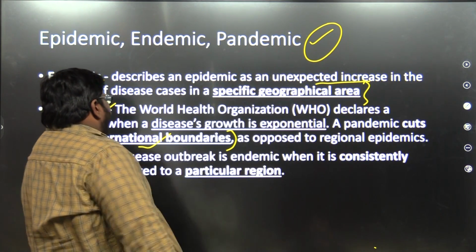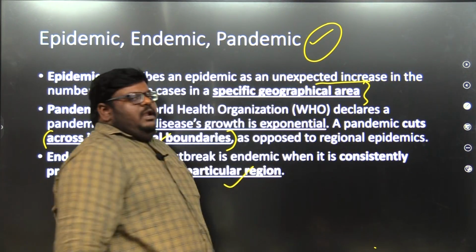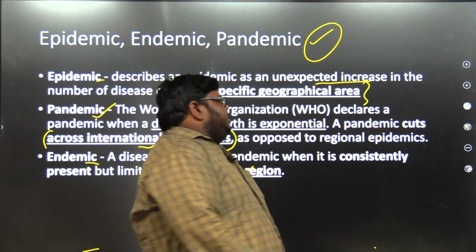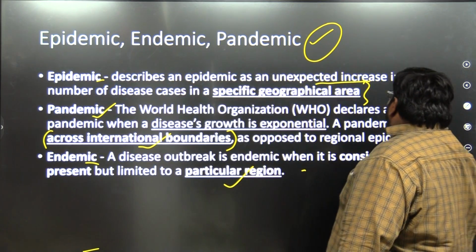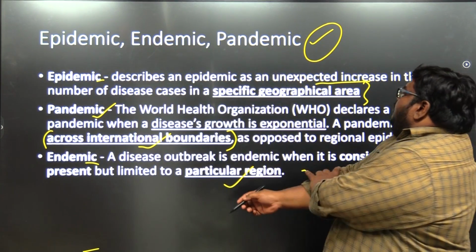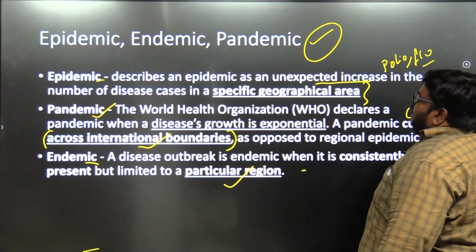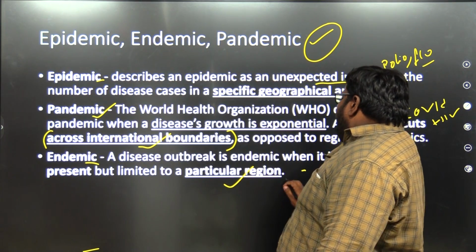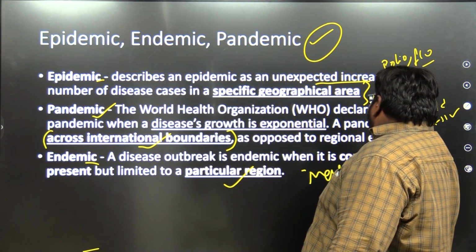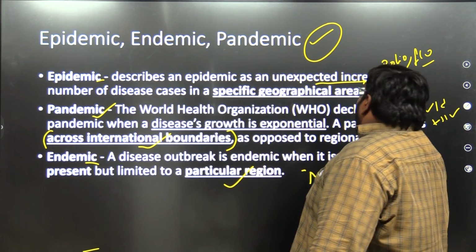And we see the endemic: a disease outbreak is endemic when it is consistently present in a particular region. Like we have seen in India, malaria and polio are diseases we can see as endemic. But in pandemic, we have seen COVID-19 and the HIV virus. In epidemic, we can see polio and flu. These are the things we can term as epidemics. But as endemic, we can say malaria is confined to one area in India, and polio is also confined to one area, and chikungunya, all these diseases can be treated as endemic.